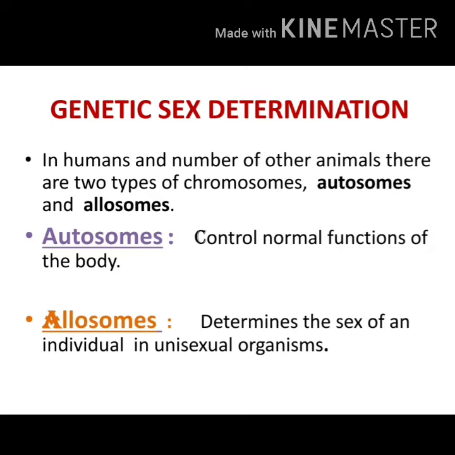the chromosomes are of two types, that is autosomes and allosomes. Second, out of 23 pairs of chromosomes, 22 pairs are autosomes. Autosomes are responsible for controlling the normal functions of the body. One pair of chromosome is allosomes. They determine the sex of an individual in unisexual organisms.